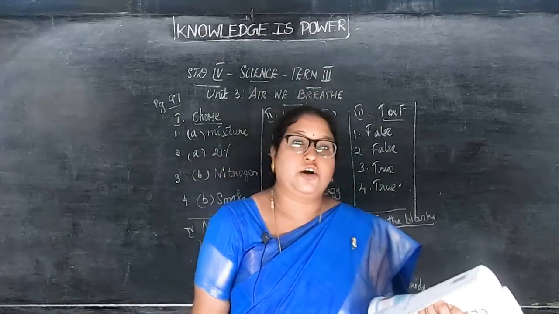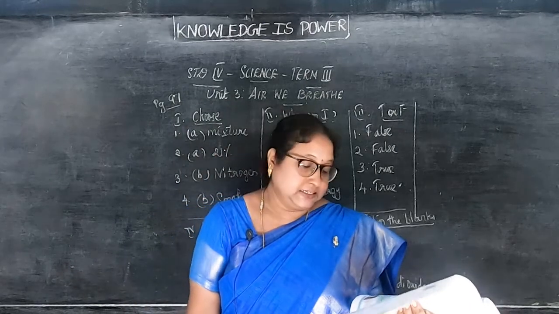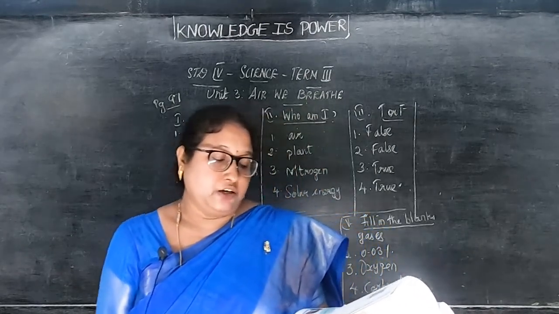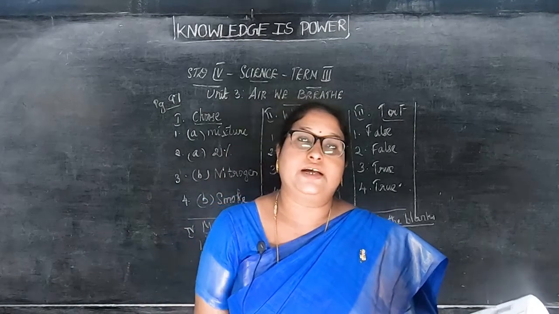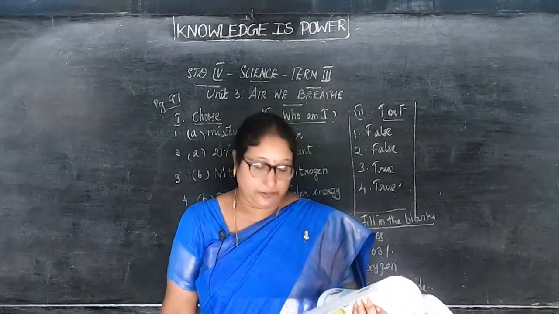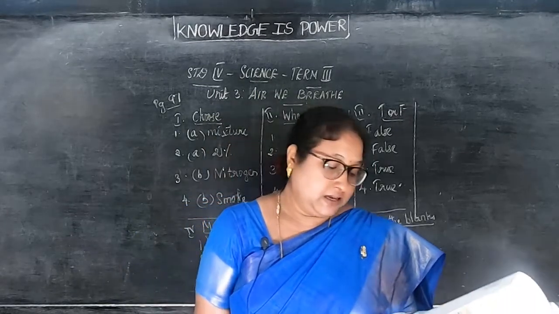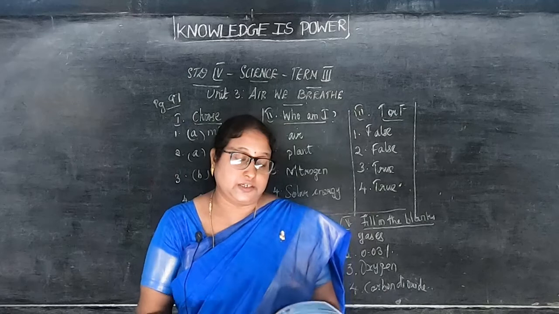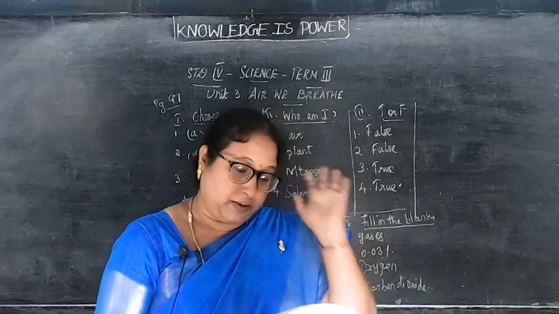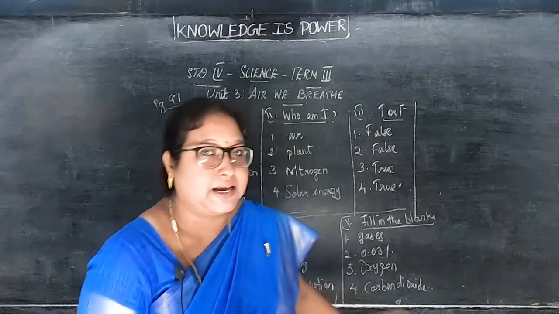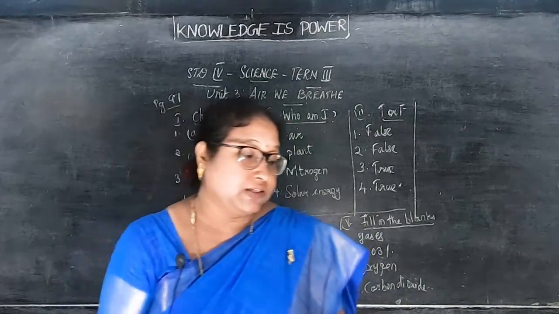Air is a mixture of many gases. Amount of carbon dioxide in the air is 0.03%. We inhale oxygen gas. Carbon dioxide is used in fire extinguishers. So once again, I read, children: choose, who am I, true or false, fill in the blanks. I have completed the answer. In the next class, I will give you the question answers, children. And once again, we'll read.